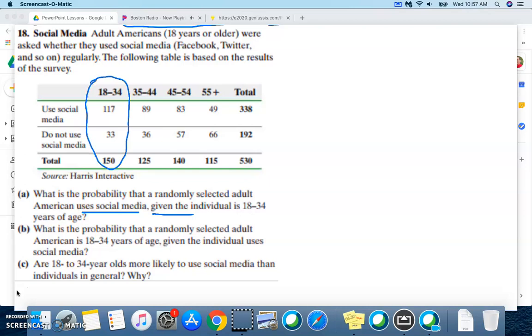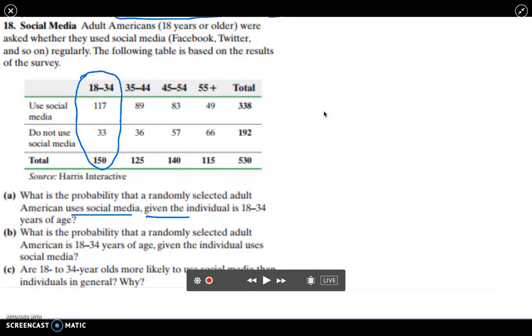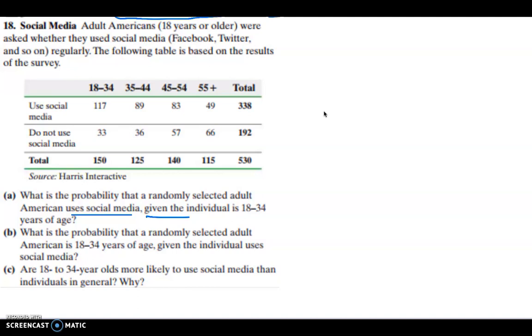We know that they are an 18 to 34-year-old. So now, instead of being out of 530, we're out of 150 total people because we know that they're 18 to 34 years old. And so what's the probability that they use social media? Well, 117 out of the 150 use social media. So this would be 117 out of 150. This would be the probability of social media given that they are 18 to 34 years old. It's about 0.78 or 78%.